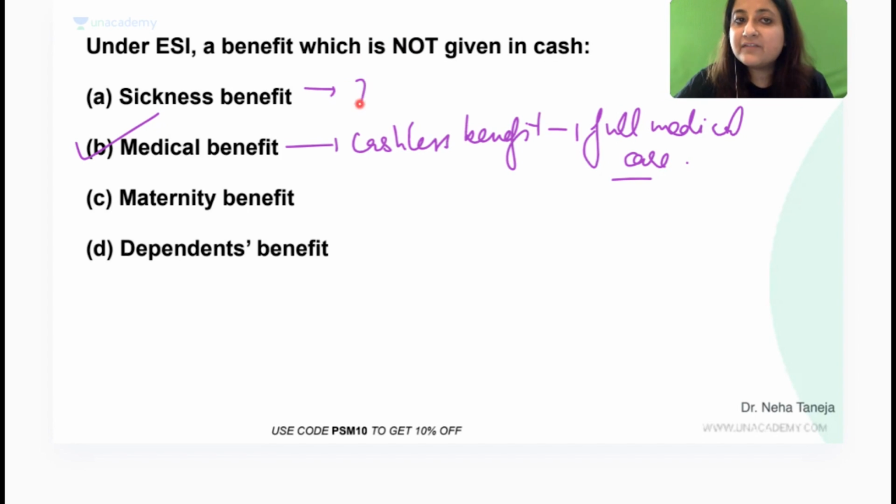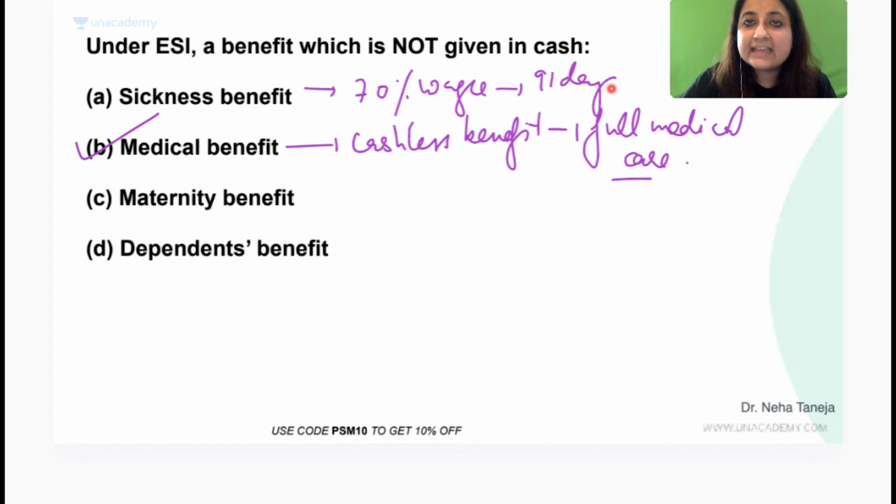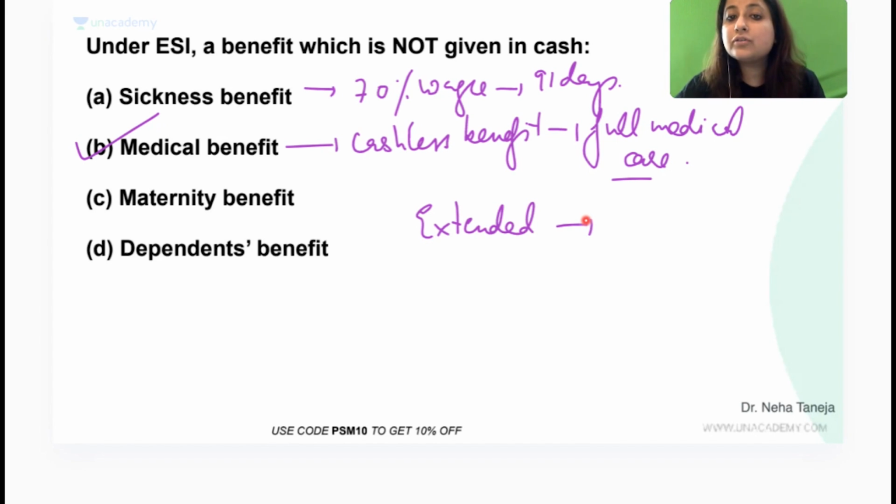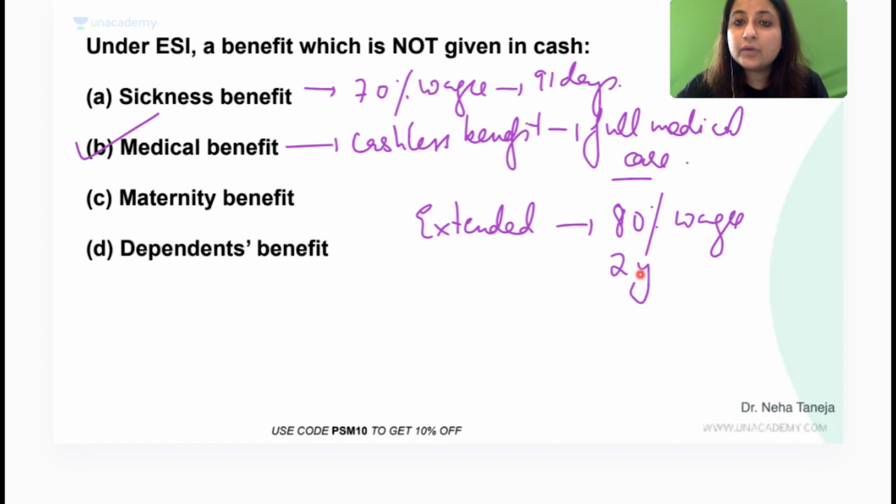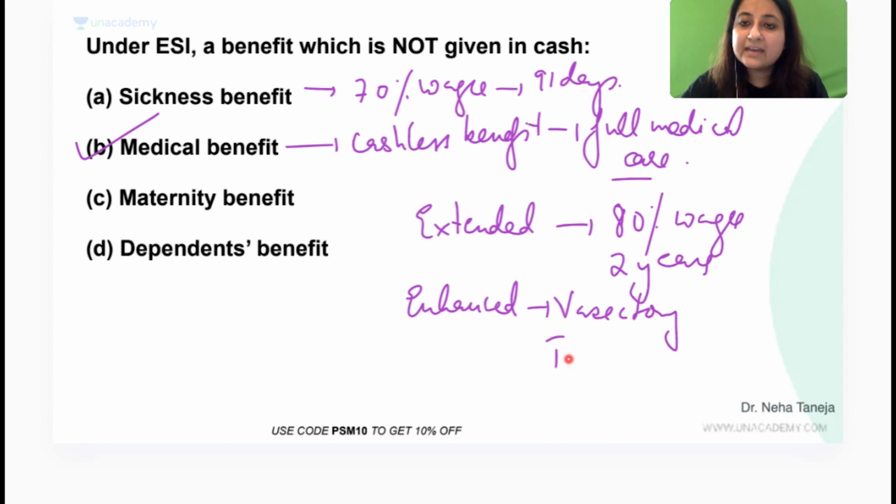You all know sickness benefit is at 70% of wages for how many days? 91 days in any continuous period of 365 days. I cannot break it and take it. Okay? Then extended sickness benefit has been asked a lot in FMG in tuberculosis. So it is at 80% of wages for how many days, everybody? 2 years. All right. And what about enhanced sickness benefit, guys? Enhanced sickness benefit is for our very own vasectomy and tubectomy. 7 days for vasectomy, 14 days for tubectomy at 100% of wages.